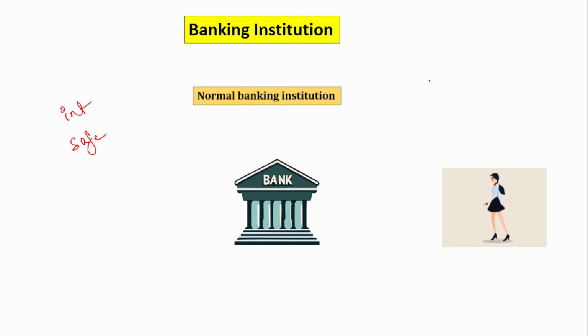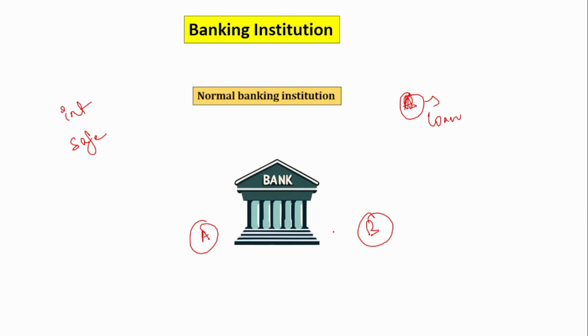Next, another person. Another person is there, and she has come to the bank to request a loan. So if you see, now depositor A had come, and let this be B, a loan borrower B. Depositor A had deposited some money, and B wants to borrow some money.